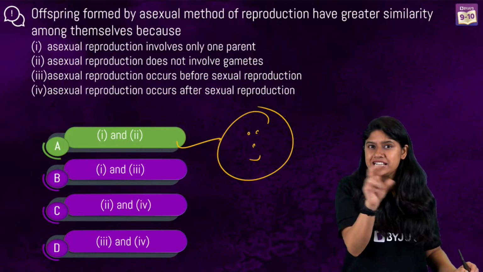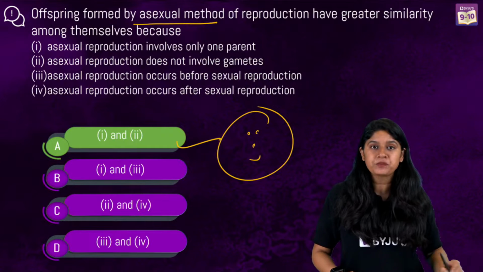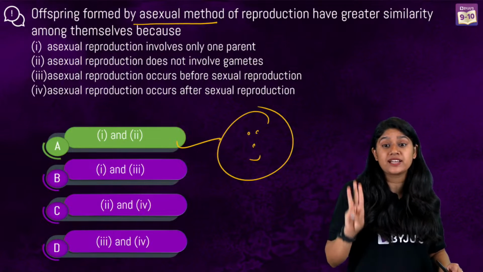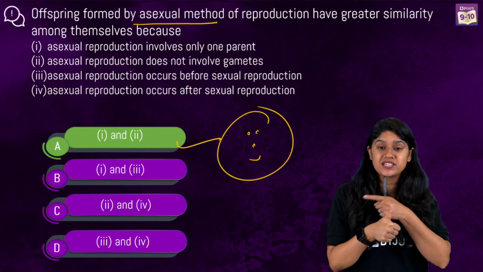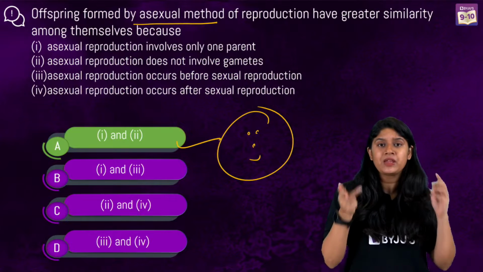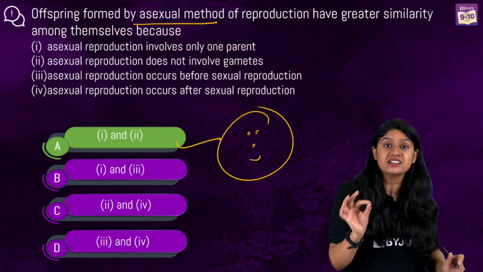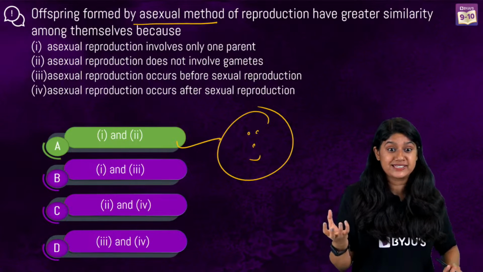Now why can we easily find the answer? Because we focused on the asexual mode of reproduction. And you have to remember 3 important things about asexual reproduction. Only one single parent is involved. No gametes are involved, no gamete formation occurs. And we will see greater similarities, or the offspring will be identical to their parents.